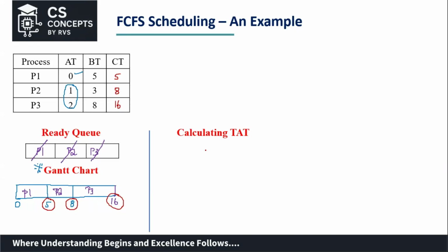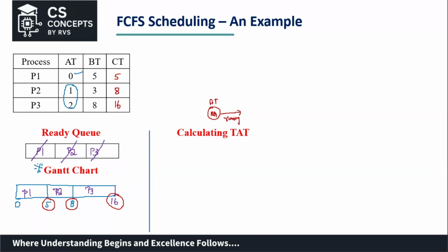Now, once this is done, we shall go for calculating the turnaround time. What is this turnaround time? For that you have to understand this. You know there is something called a ready queue, right? Into this ready queue the process has arrived, which we come to know with the arrival time. Once the process is assigned the CPU, it enters the running state.